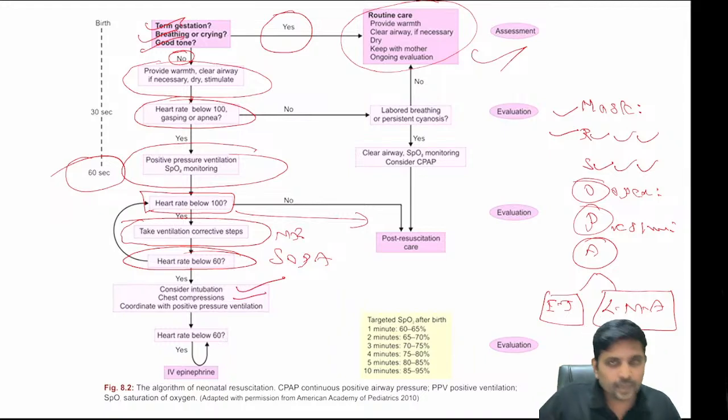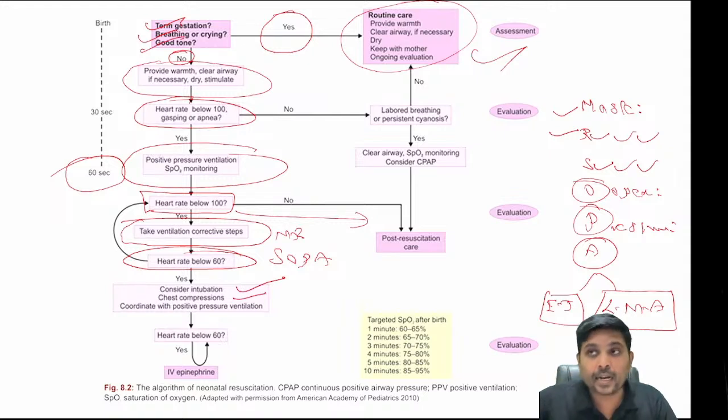Now you can ask me, sir, chest compression one person is doing, bag and mask ventilation or bag and tube ventilation one person is doing, what is the ratio? Very simple. You need to use a 3:1 ratio. What do you mean by 3:1 ratio? 3 chest compressions, 1 ventilation. So what we do? 1, 2, 3 chest compression, mask. 1, 2, 3 mask. 1, 2, 3 mask. So this is called cardiopulmonary resuscitation in 3:1 ratio.